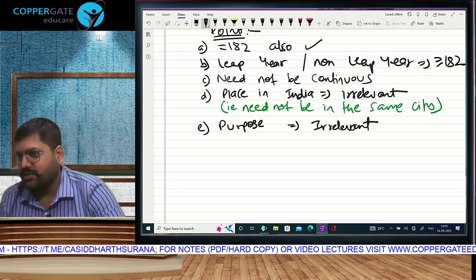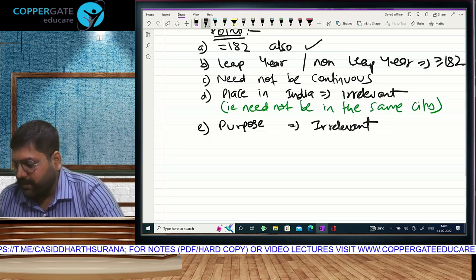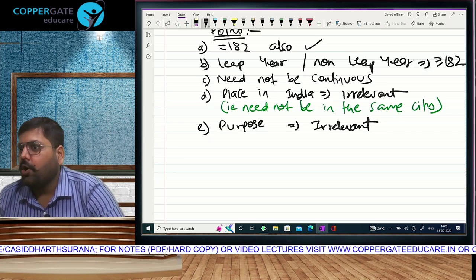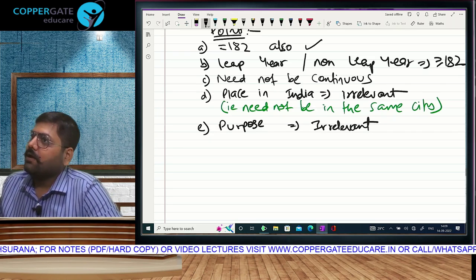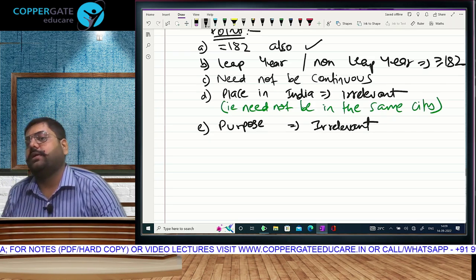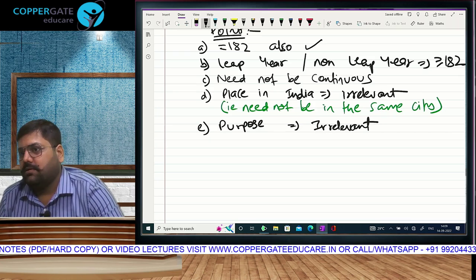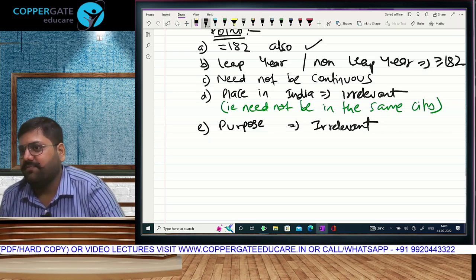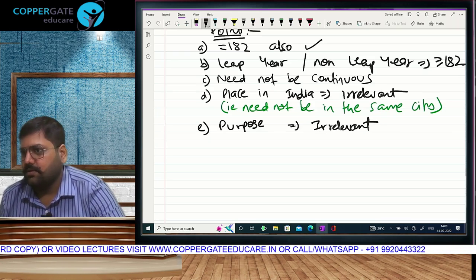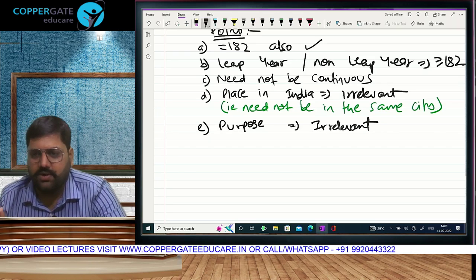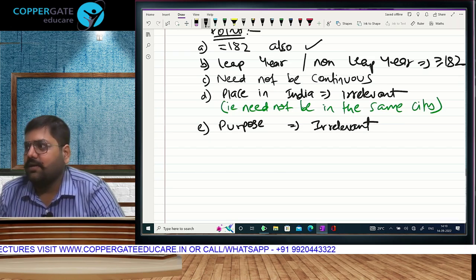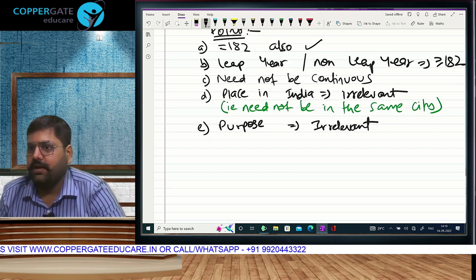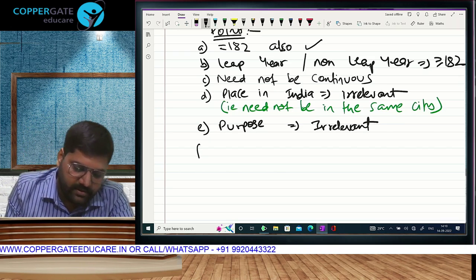During those 182 days, you stay at home, temple, church, mosque, gurudwara, or on a footpath without any fear, it is still counted as stay in India. I don't think we have the need to write this. What is the only criteria, only factor deciding residential status? Physical presence in India.